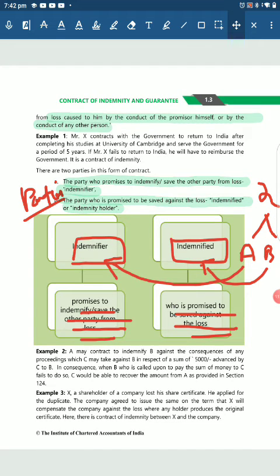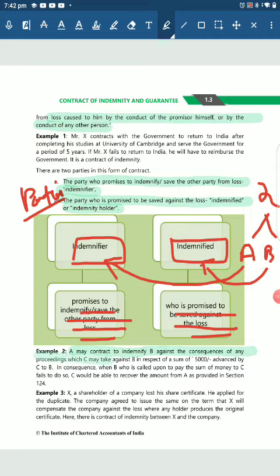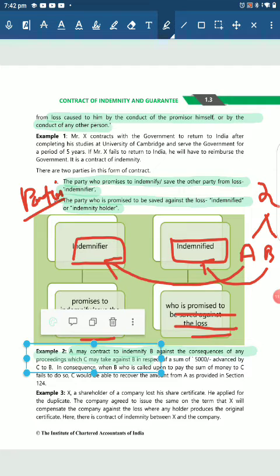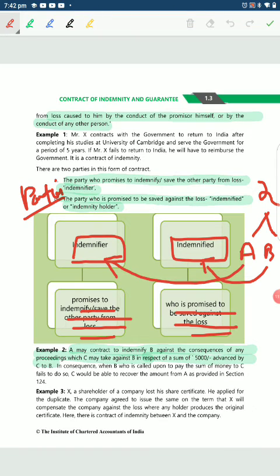Okay, the next thing, let's continue. The example is: A may contract to indemnify B against the consequences of any proceedings which C may take against B in respect of a sum of 5,000 rupees advanced by C to B. So there's a big story going on. Let's write it down.